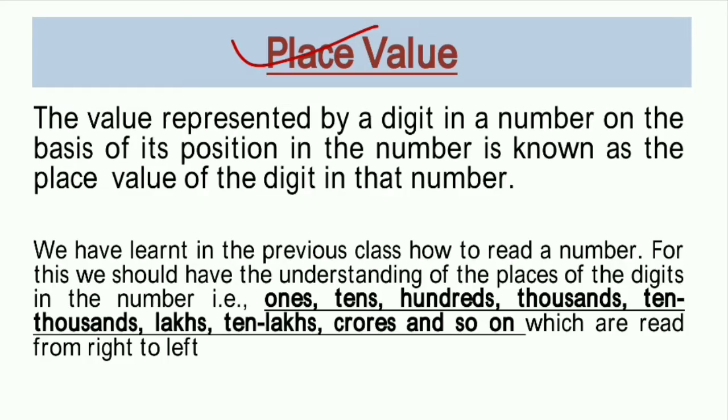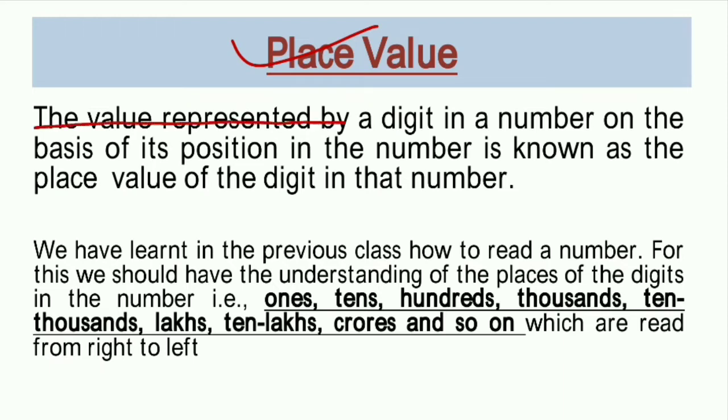What is place value? The place value of any digit in a number is the value of that digit because of its position in the number. It means that if the position of the digit changes in a number, then the value of that digit changes in that number. Got it? Whatever the value of a digit is because of its place, that is the place value.